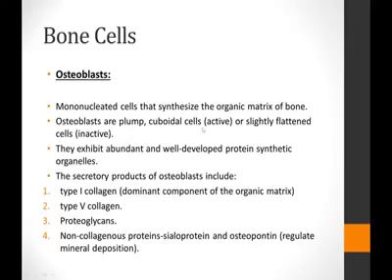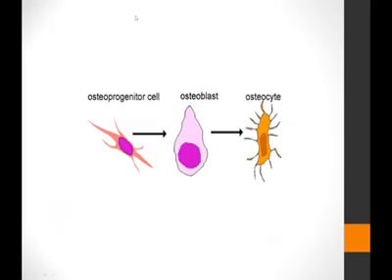And the main secretory product of these osteoblasts is type 1 collagen, which makes the dominant component of the organic matrix of the bone, type 5 collagen, proteoglycans, and numerous non-collagenous proteins, the sialoprotein and the osteoprotein, and all of these non-collagenous proteins basically regulate the mineral deposition. And the rest of the non-collagenous proteins that the bone consists of, like osteonectin and tenascin and so on.